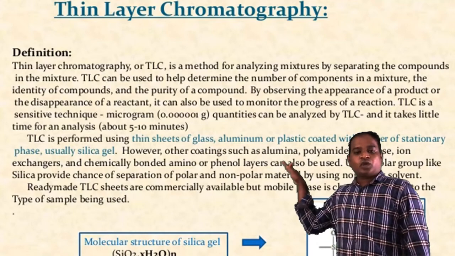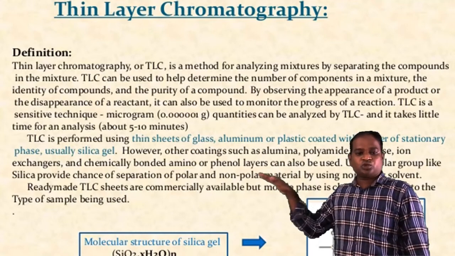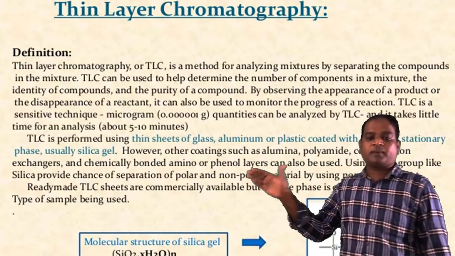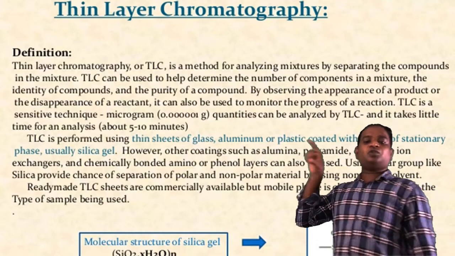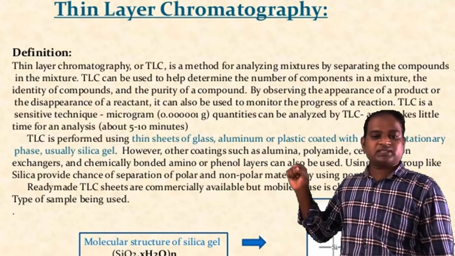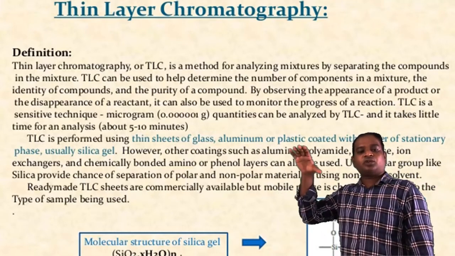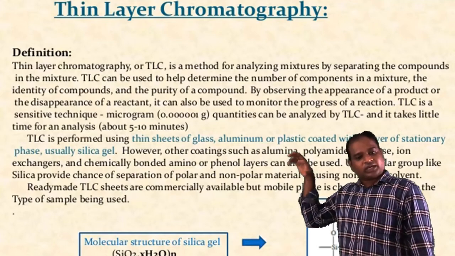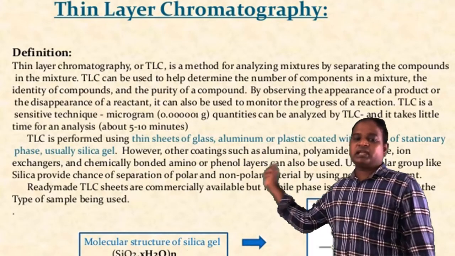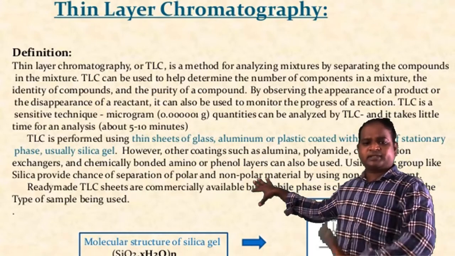That is, you are separating the compound on a glass plate onto which you are adding the silica gel in a uniform manner. To get the uniform manner, we are using a spreader known as a Stahl spreader. By using the Stahl spreader, you are adding the silica gel on the glass plate, and by that you will get an equal layer of the silica gel onto the glass plate.